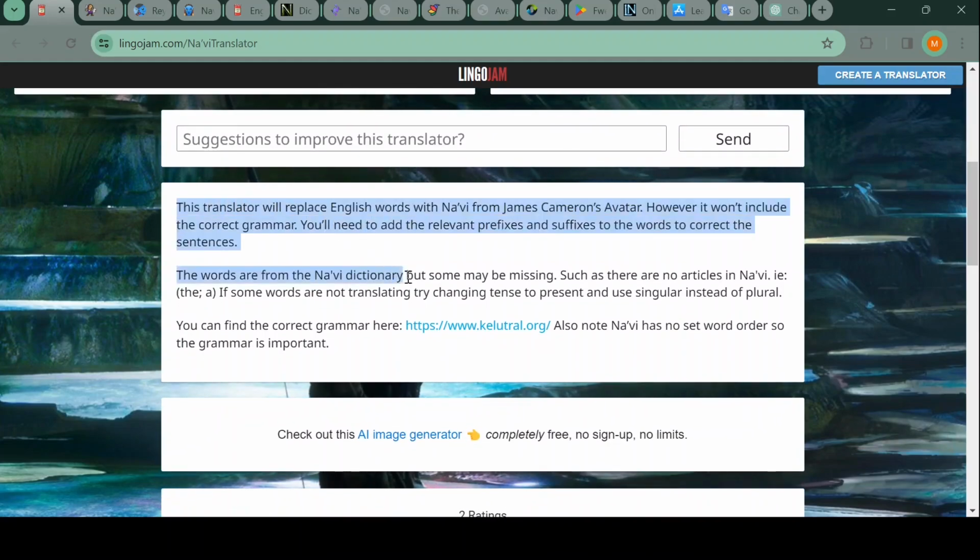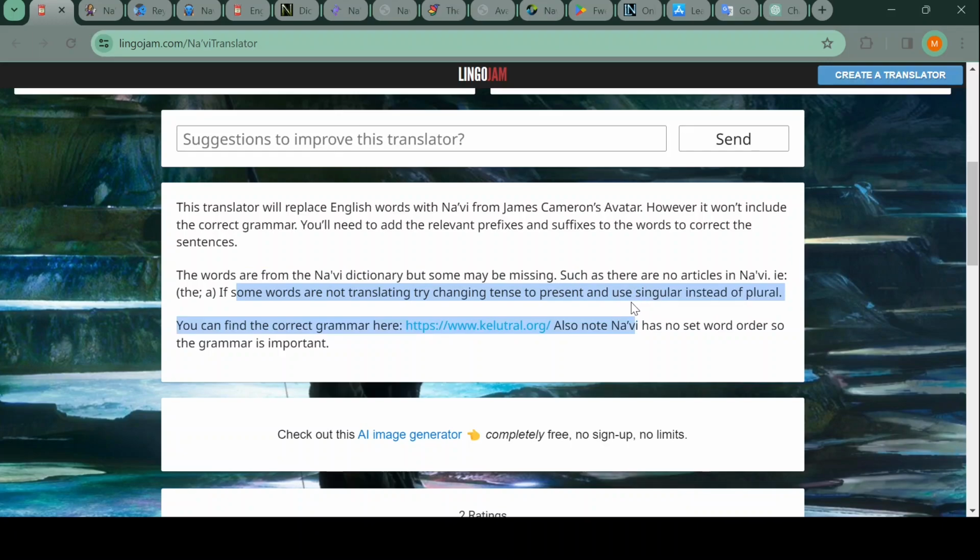Great. Here we at least get something about how to properly learn Na'vi. This translator will replace English words with Na'vi words from James Cameron's Avatar. However, it won't include the correct grammar. You'll need to add relevant prefixes and suffixes to the words to correct the sentences. The words are from the Na'vi dictionary, but some may be missing, such as there are no articles in Na'vi. The, a. If some words are not translating, try changing tense to present and use singular instead of plural. You can find the correct number here, correct grammar here. Also note Na'vi has no set word order, so the grammar is important.